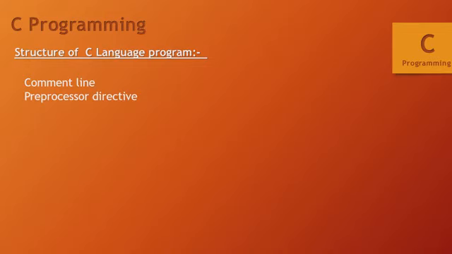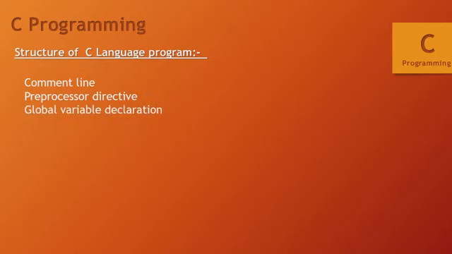For example, to execute the C program, first of all, we will need the standard input output library, which will be included in this section. Again, if you want to use some mathematical function, then you have to include the math.h file. Then if you want to use strings in your C program, then you will need the string.h library. These header files will be included in this preprocessor directive section.